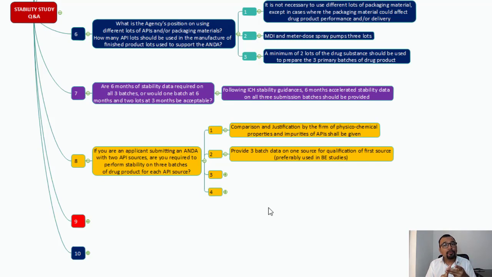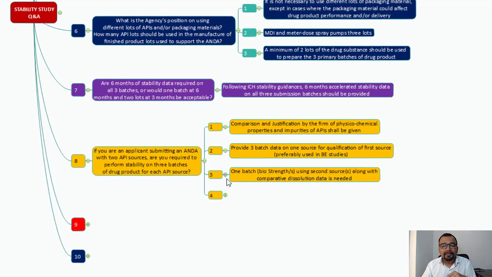And that is going to become your qualified source for the API during the manufacturing of the product under discussion. The third important point is one batch. The one batch, preferably bio batch or bio strength, not the bio batch but the bio strength, using second source along with comparative dissolution data is needed.